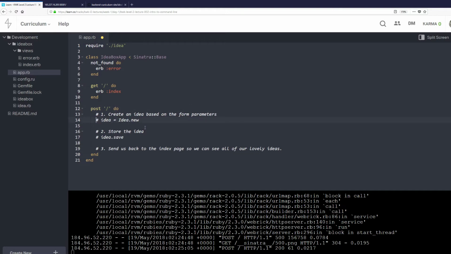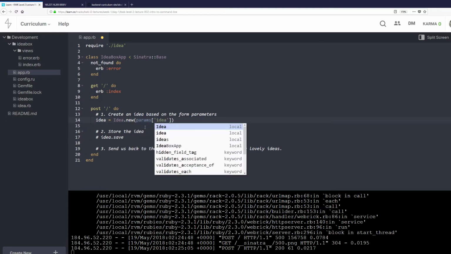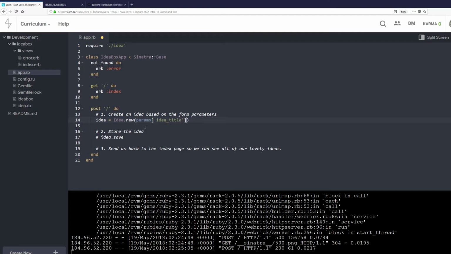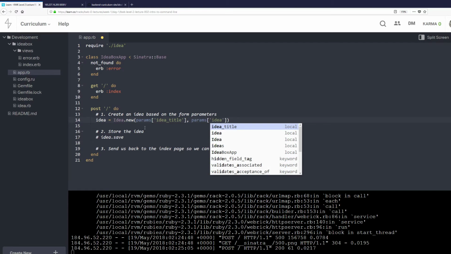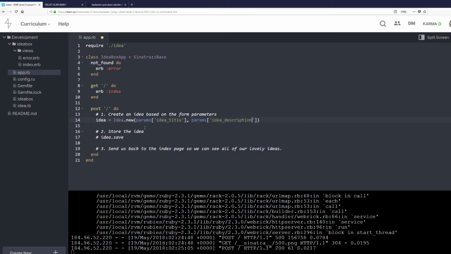Idea is going to be Idea.new, and we're going to pass it params idea title, params idea description. And now we're going to save the idea.